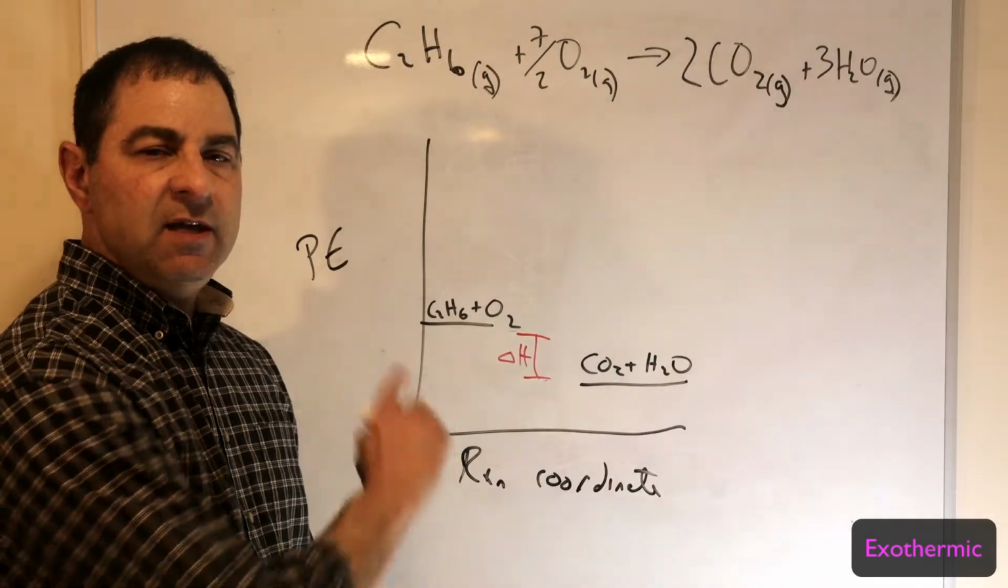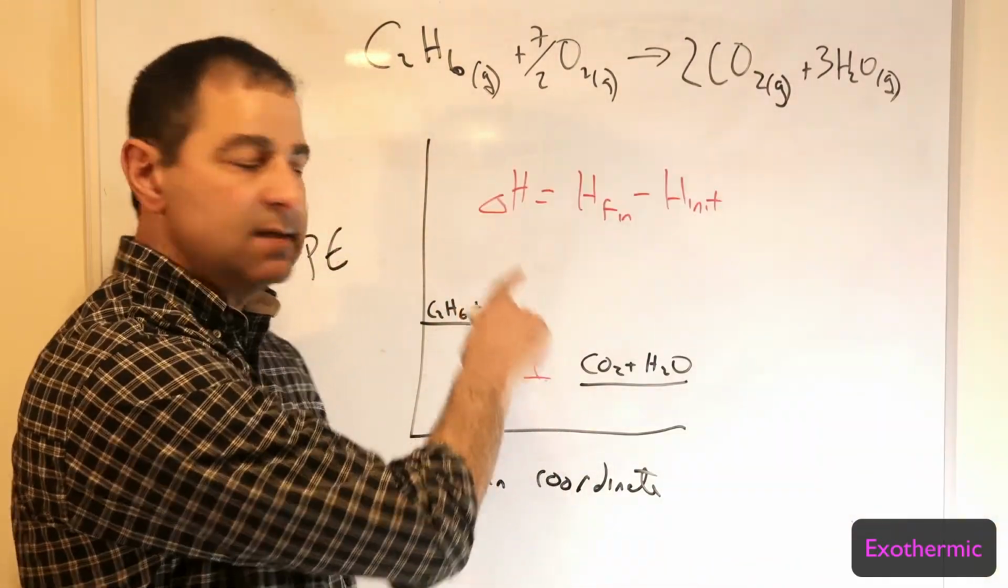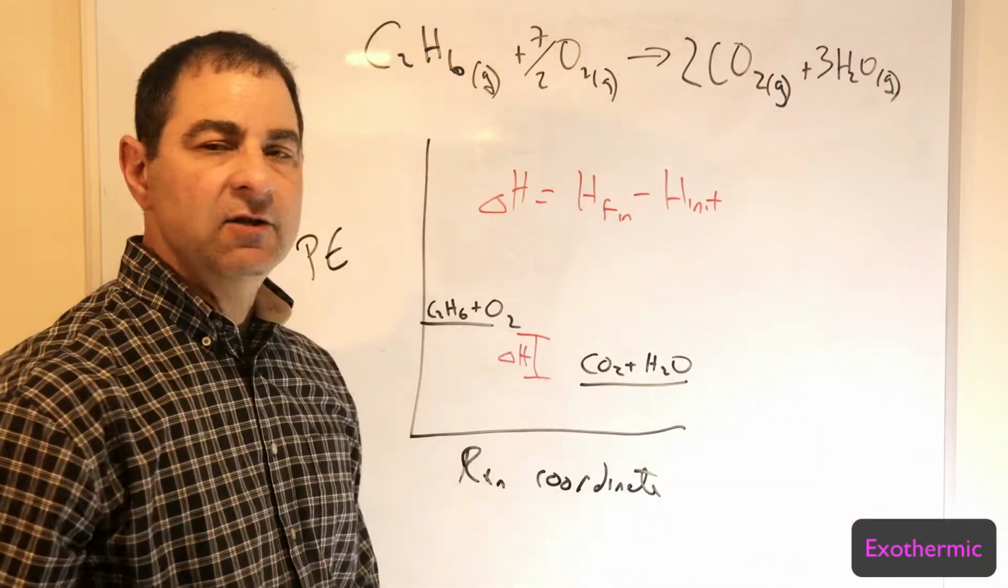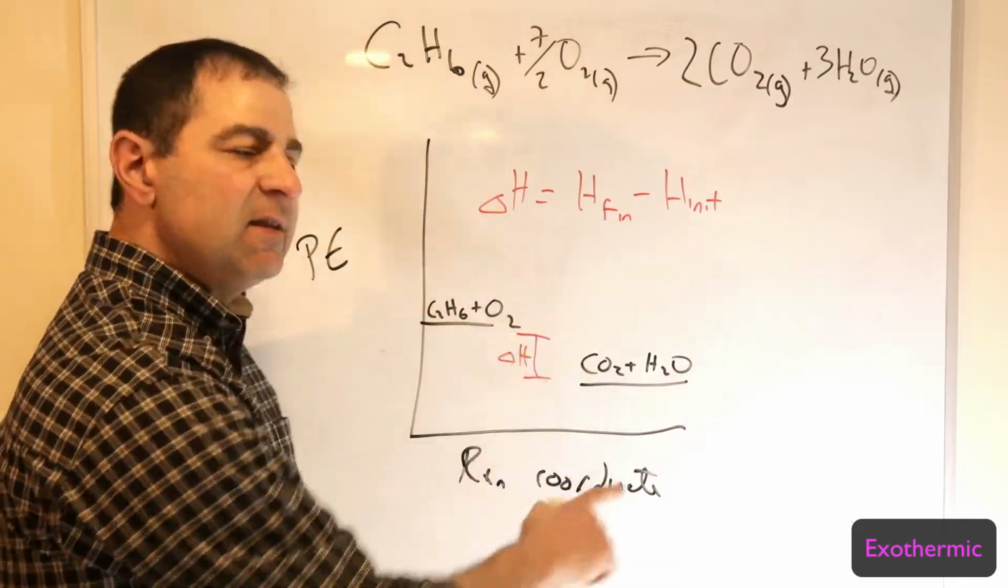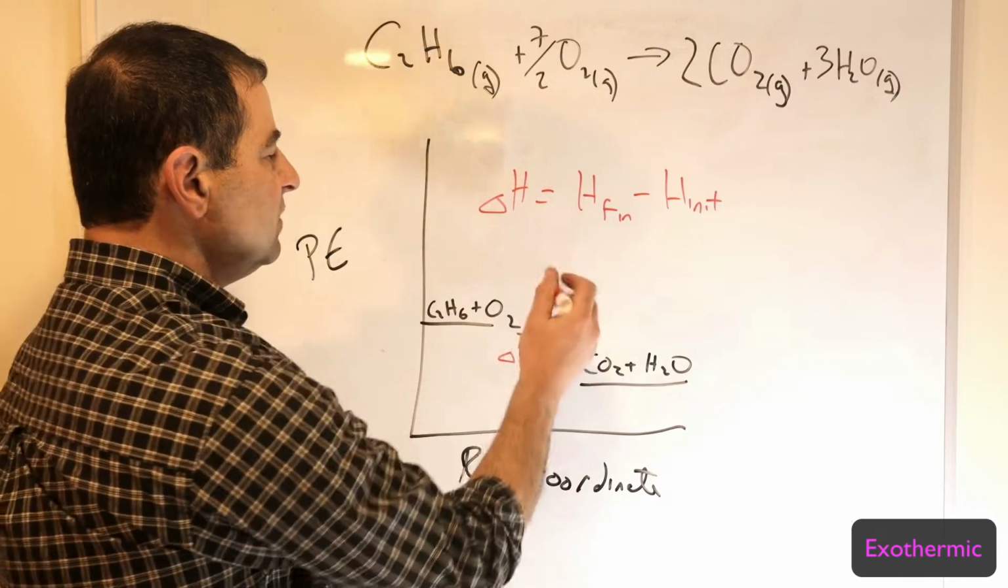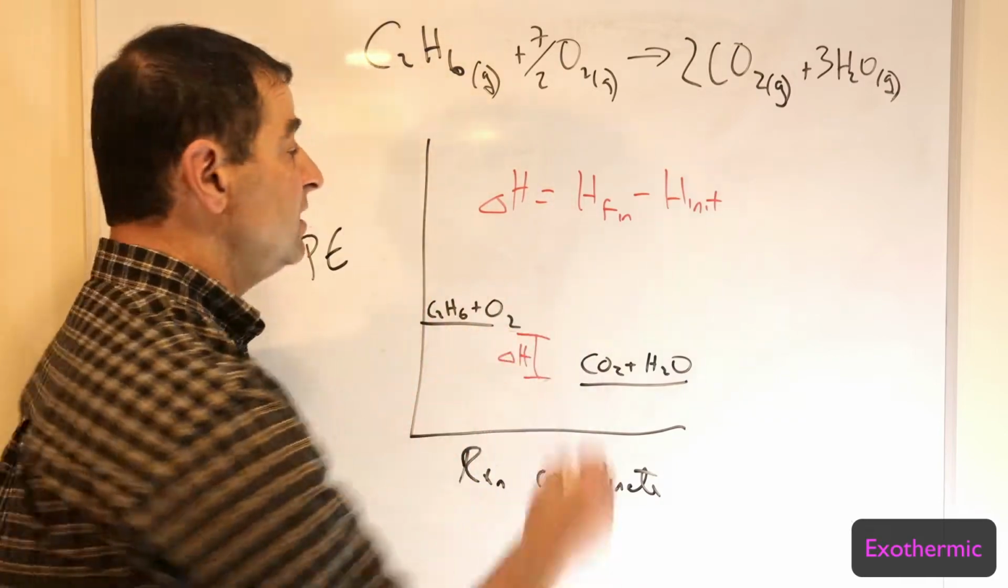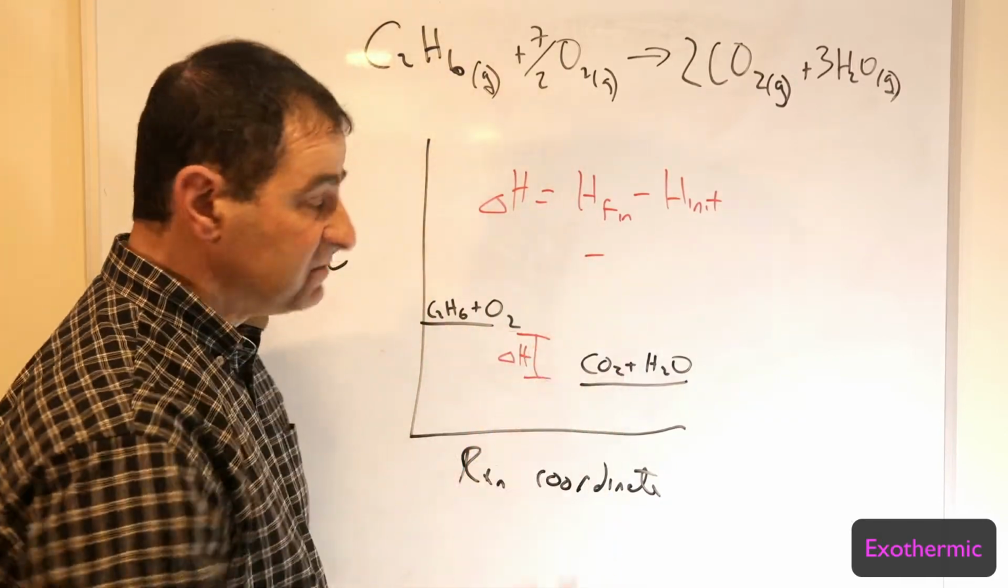The change in enthalpy is this amount. We can calculate this as enthalpy final minus enthalpy initial. Now we can't actually measure this, but we know this is the change. And if you think about this, the final has less, so in an exothermic reaction this is going to turn into a negative amount.